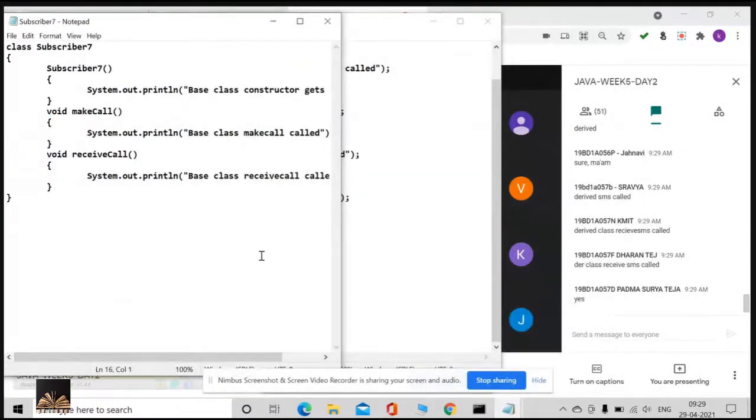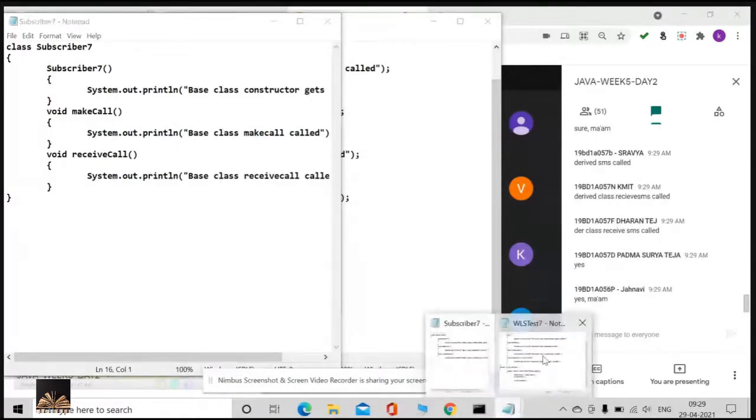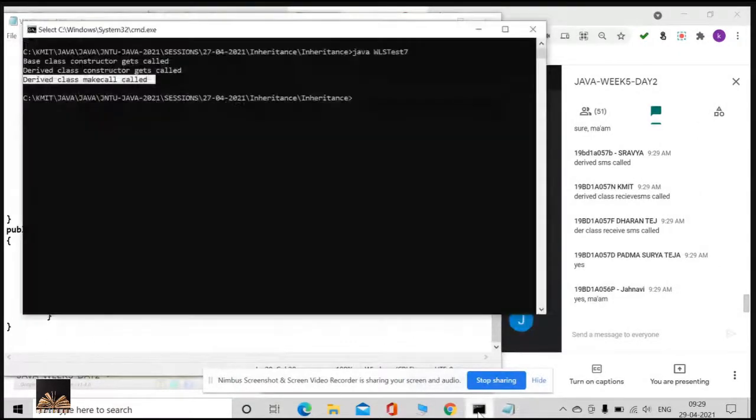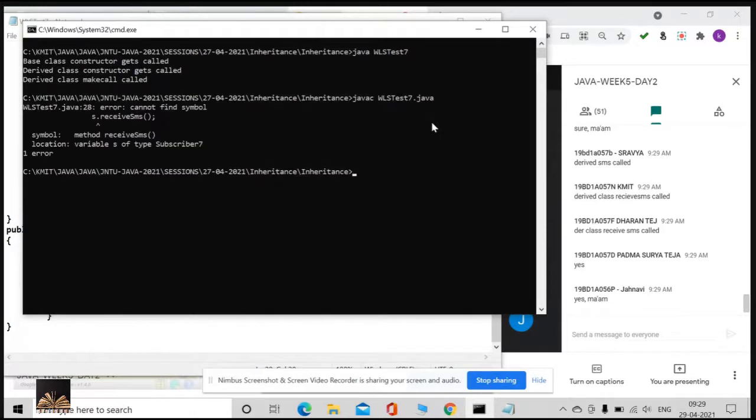If I execute this, listen very carefully. I'll execute and then you will understand what is going to happen. Surprising things will always happen. What happened? Cannot find symbol.